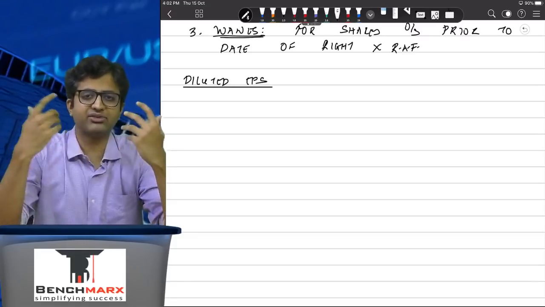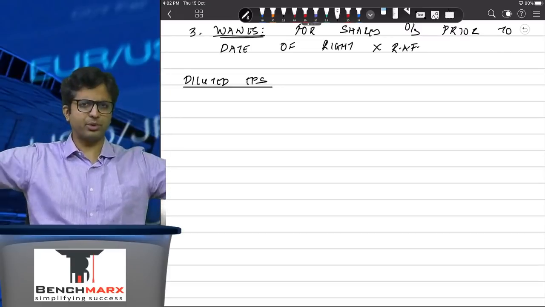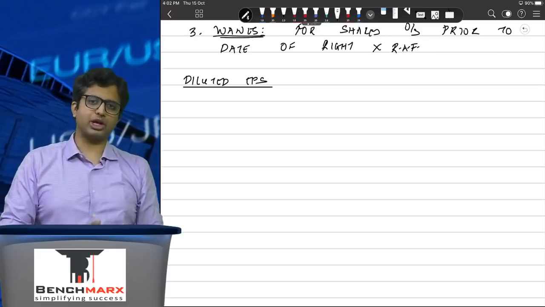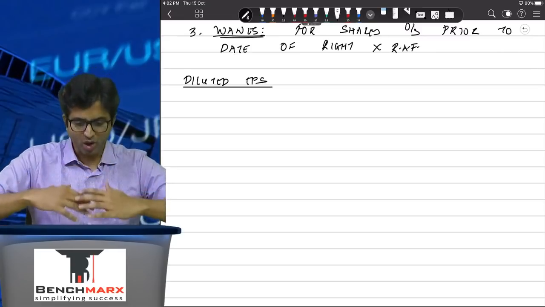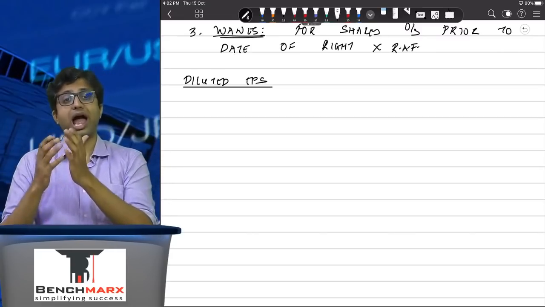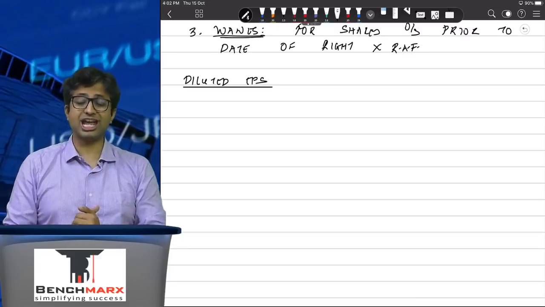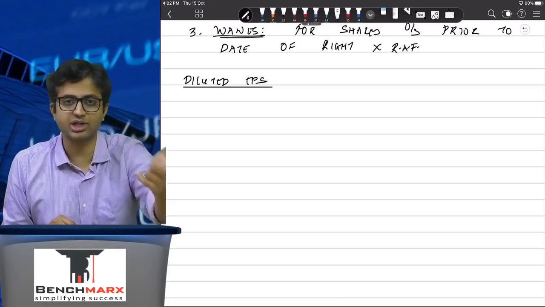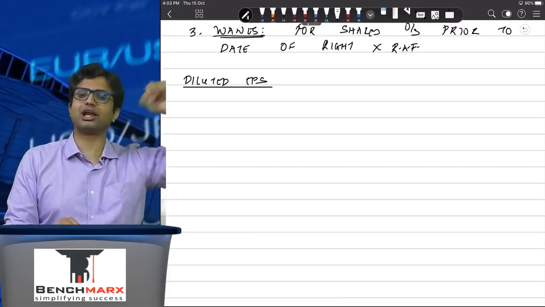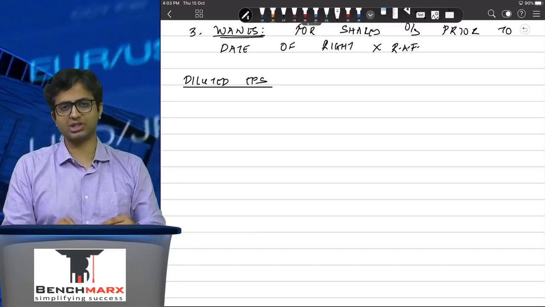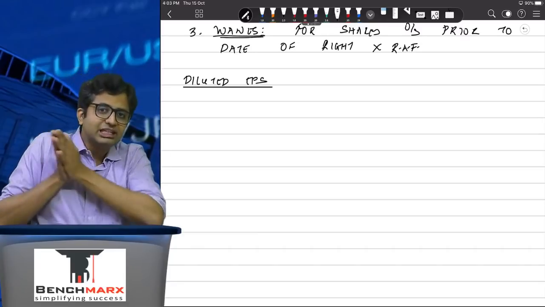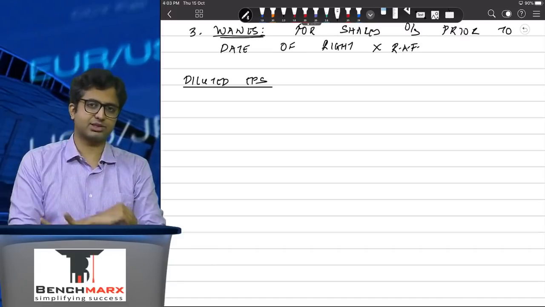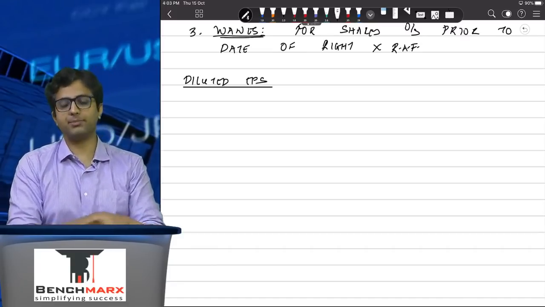And hence, the standard says, let us present the worst possible picture to our shareholders, to our readers: what if these potential equity shares, whose conversion is not in our control, actually exercise their conversion right and actually convert? Have they converted? Not yet. Achha, if they have converted, they are no longer potential, they are actual equity shares, and will go in the basic EPS calculation. However, if they have not yet exercised, but they do have the potential to exercise, what if they exercise? Then what will be the impact on your EPS?